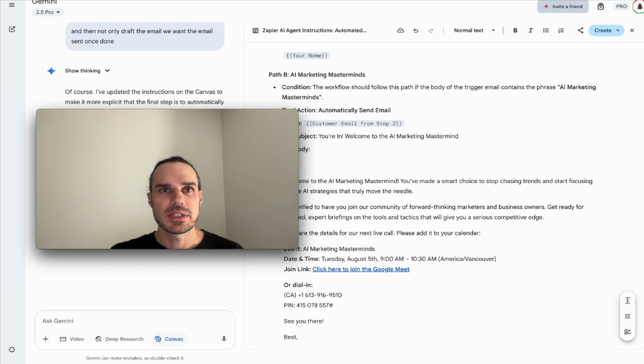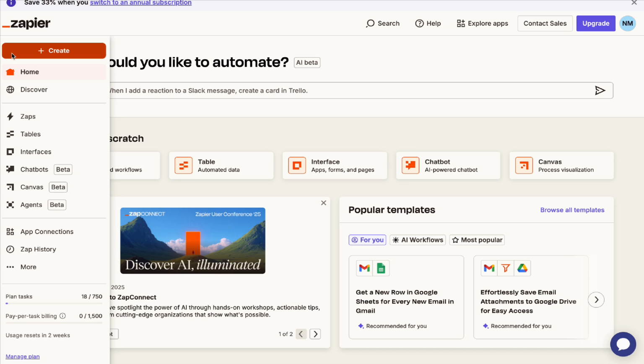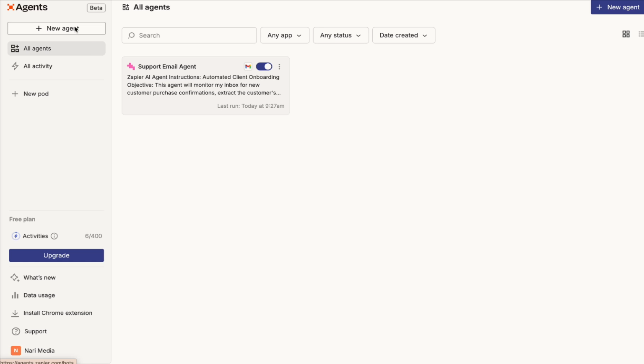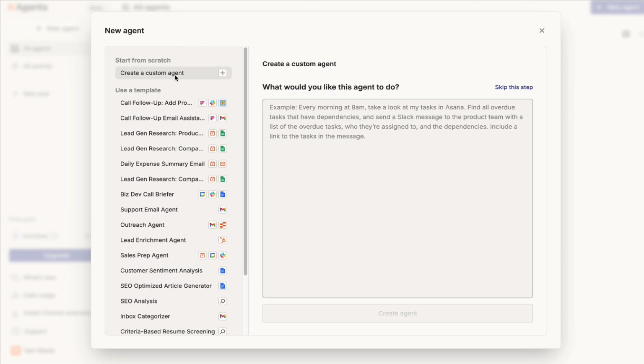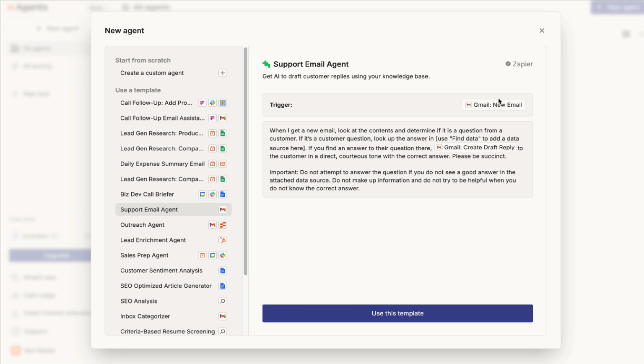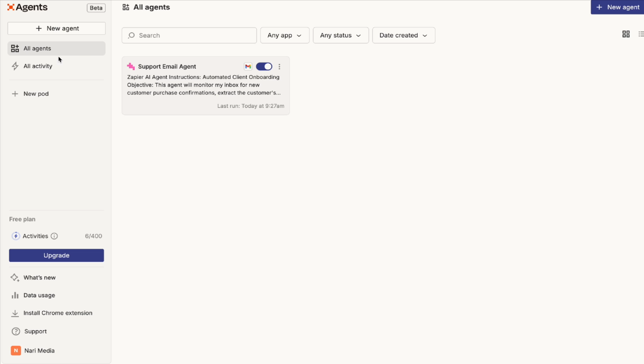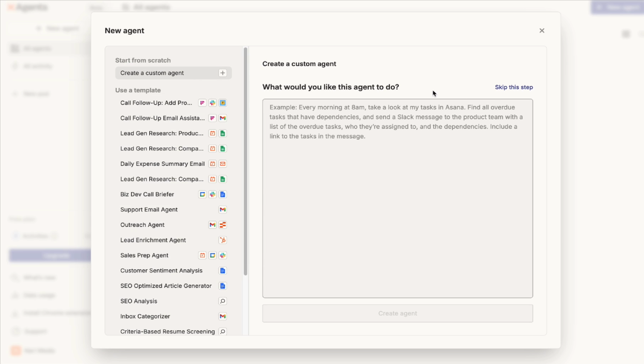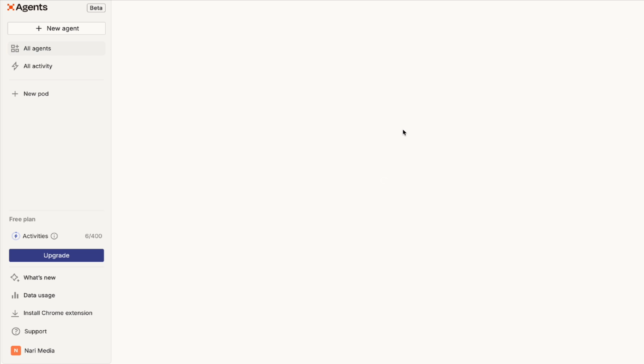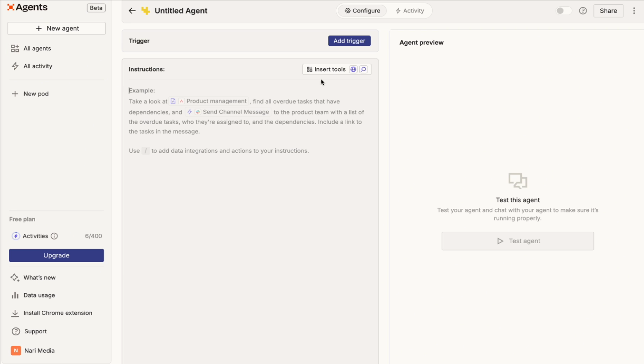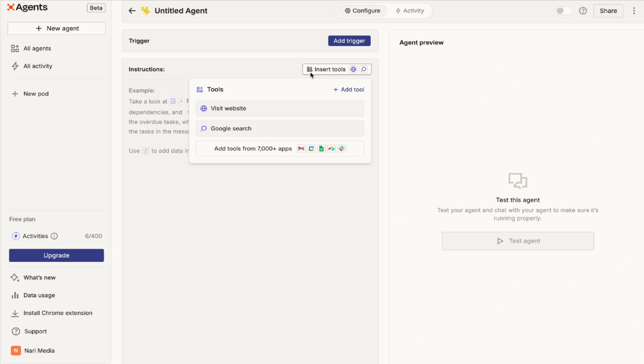So when you go into Zapier, you're gonna go over to agents, and you're gonna go new agent. Now you can use a template here, like an outreach agent, support email agent, or just do from scratch. We're just gonna go from blank. So let's cancel that. And what you do is you insert tools here. So this is where you have to link up tons of tools.